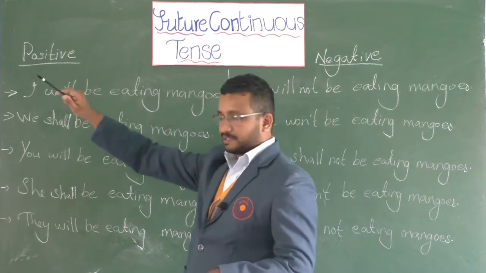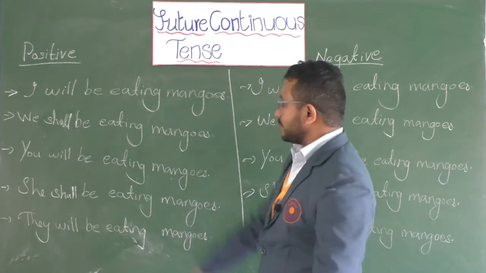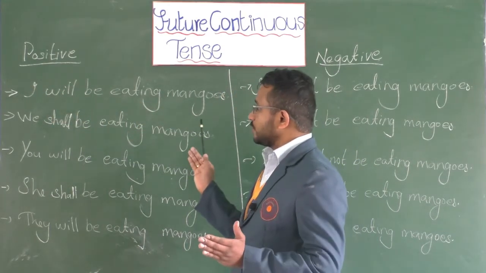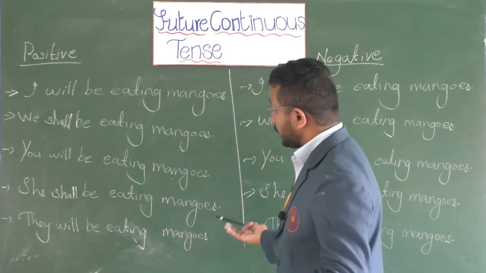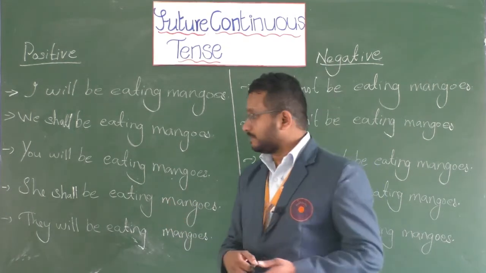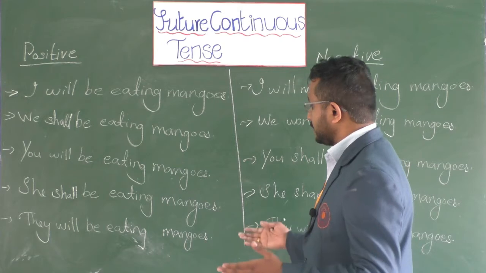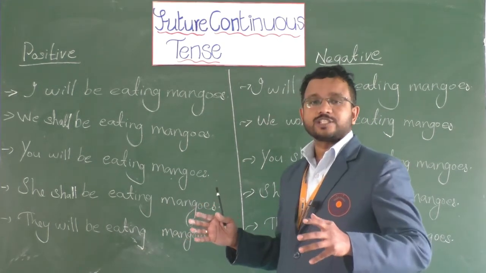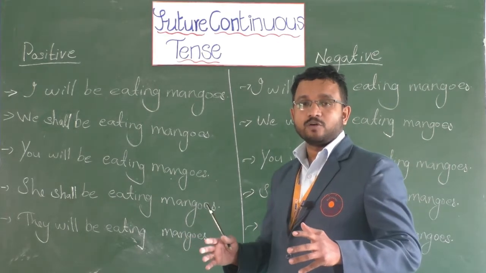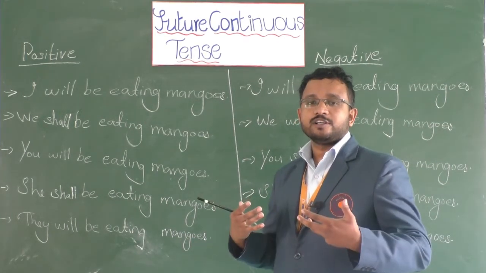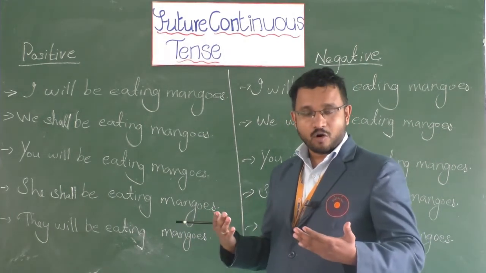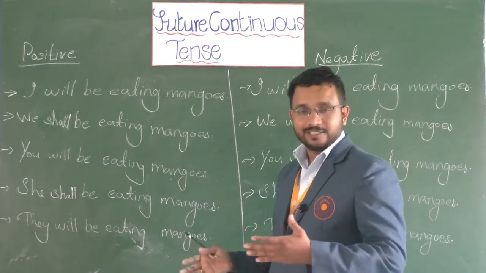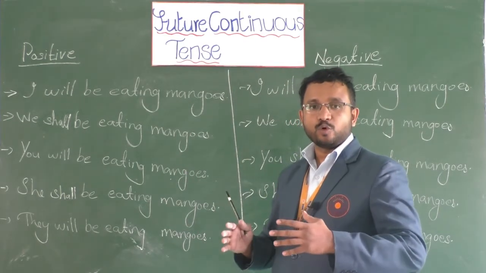So let's see the examples. First one is I'll be eating mangoes, we shall be eating mangoes, you will be eating mangoes, she shall be eating mangoes, they will be eating mangoes. So will or shall, based on your idea or your need, you use it, right? So what do you want to actually convey?